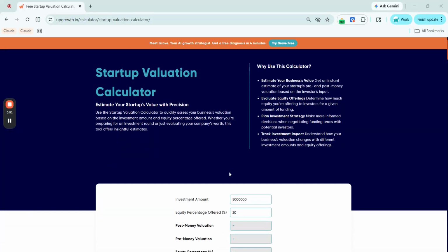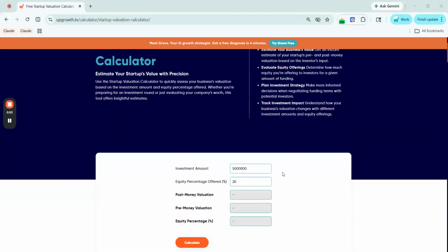So let us understand the two inputs first. Investment amount is how much money an investor is putting into your business. Like I'm entering around 50 lakh here. And equity percentage is the share of your company you're giving the investors in exchange for that money. So I've entered 20% here. Now let's hit on calculate.